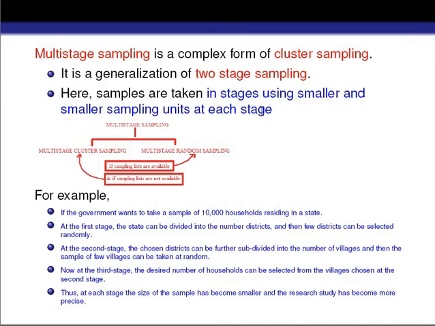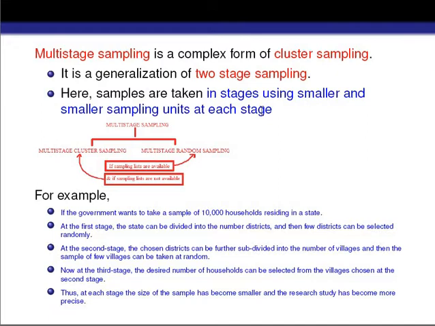In two-stage sampling, we first divide the whole population into different clusters, and then we take some of the clusters from our population by using simple random sampling for our first stage unit. Then instead of taking all the observations from the selected clusters, we take some of the observations from the selected clusters by using simple random sampling, for our second stage unit.